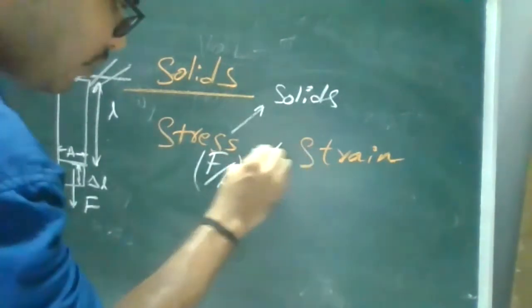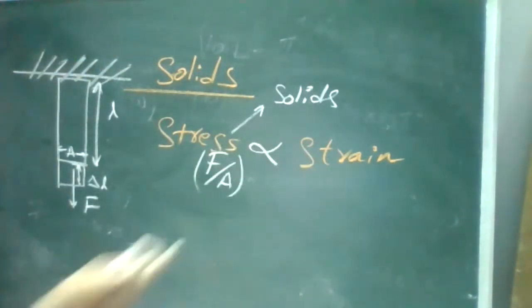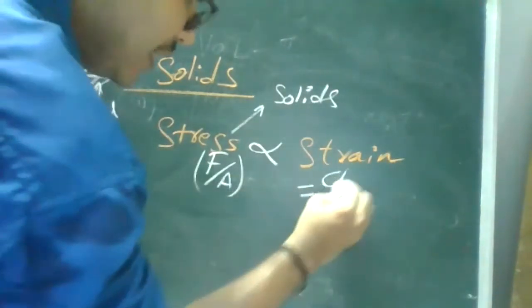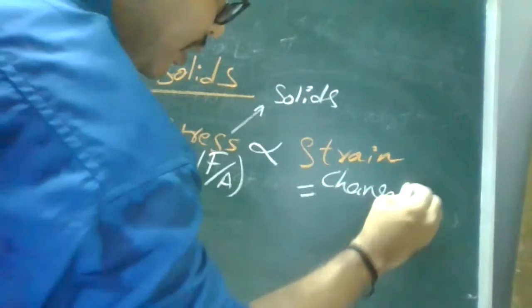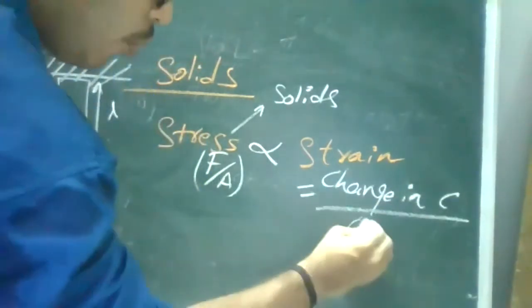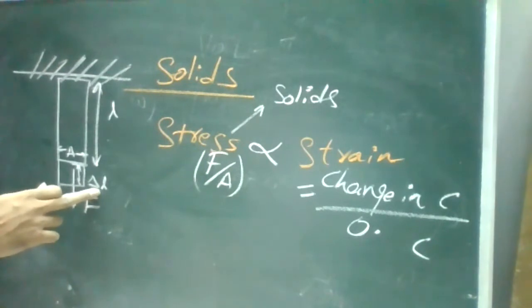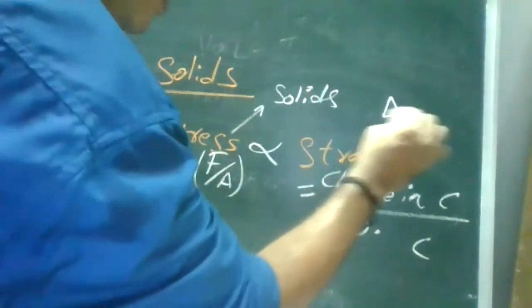And when you are applying some stress, only then will there be strain. So the strain relation is change in configuration by original configuration. That means it will try to expand, so the change is del L. I'll relate it with respect to length.